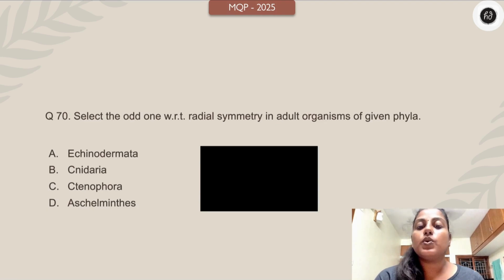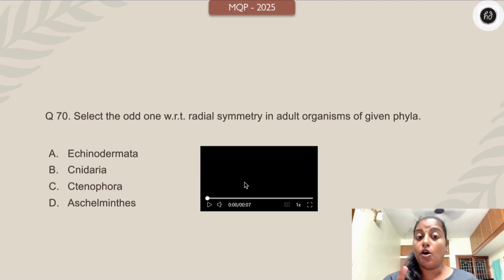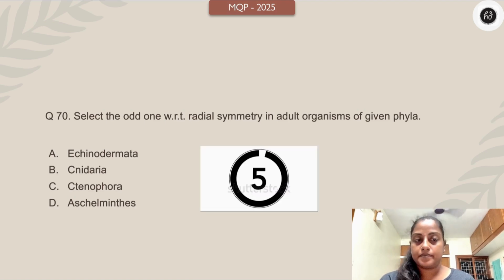Select the odd one with respect to radial symmetry in adult organism of given phyla. Echinodermata, Cnidaria, Ctenophora, Aschelminthes. Your time starts. The odd one with respect to radial symmetry in adults. Your time starts. 3, 2, 1 right now.